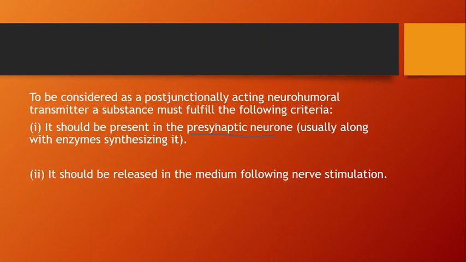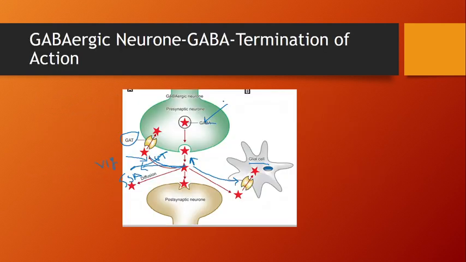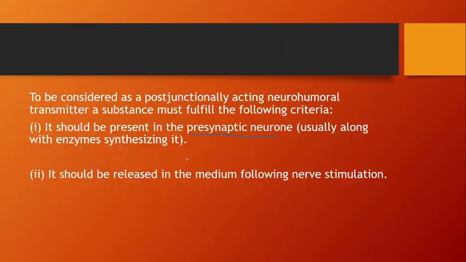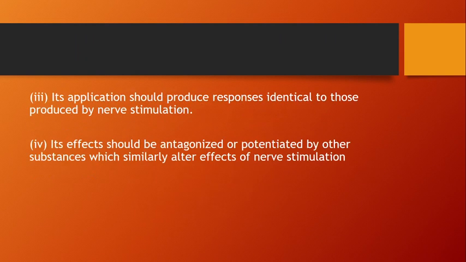Second, it should be released in the medium following nerve stimulation. When nerve stimulation occurs and impulse conduction occurs, it must be released into the synaptic cleft. Third, its application should produce a response identical to that produced by nerve stimulation. And fourth, it should be antagonized or potentiated by other substances which similarly alter the effect of nerve stimulation. I have already taken the example of tetrodotoxin, which inhibits impulse conduction.